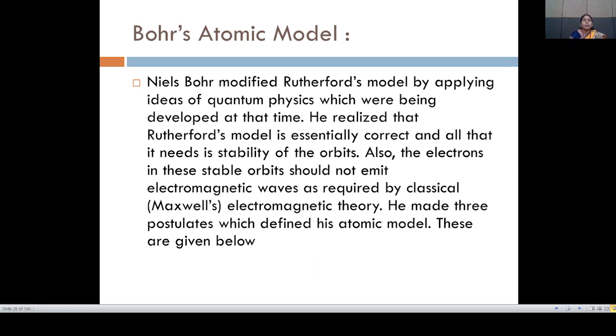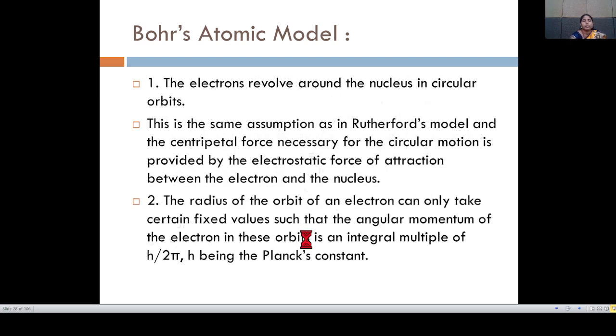which were being developed at that time. He realized that Rutherford's model is essentially correct, and all that it needs is stability of the orbits. Also, the electrons in these stable orbits should not emit electromagnetic waves, as required by classical electromagnetic theory. He made three postulates which define his atomic model. These are given below.